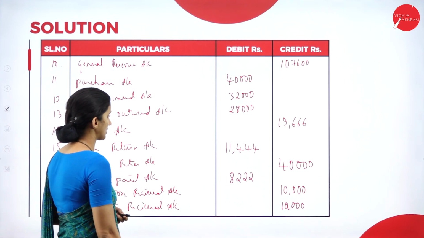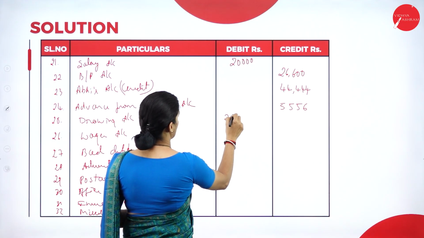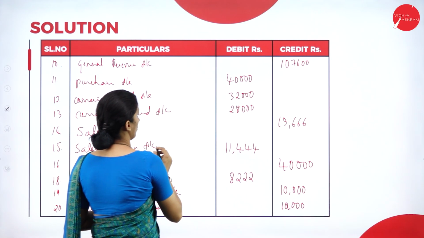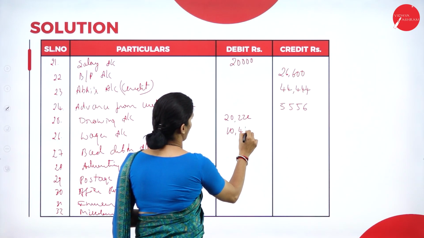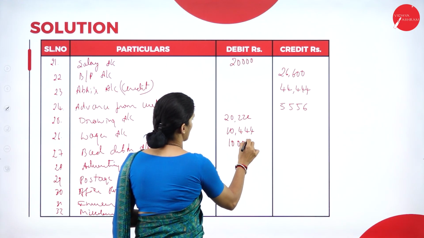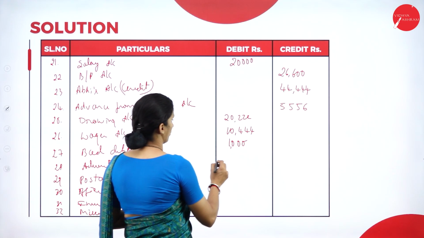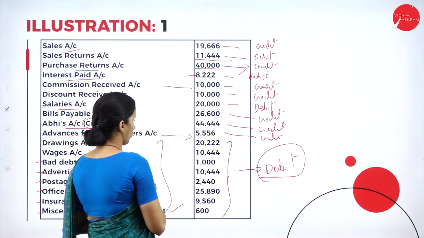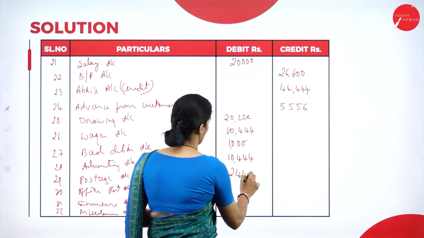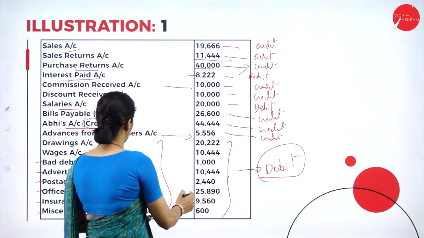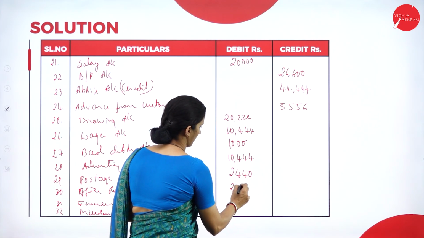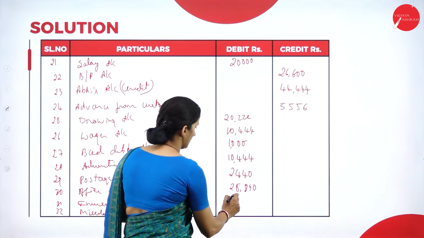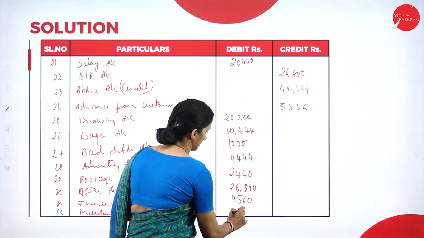So drawings are 20,222. Then we have 10,444, then 1,000, then 10,444, then 2,440, then 25,890, then 9,560, and the last one is 600.